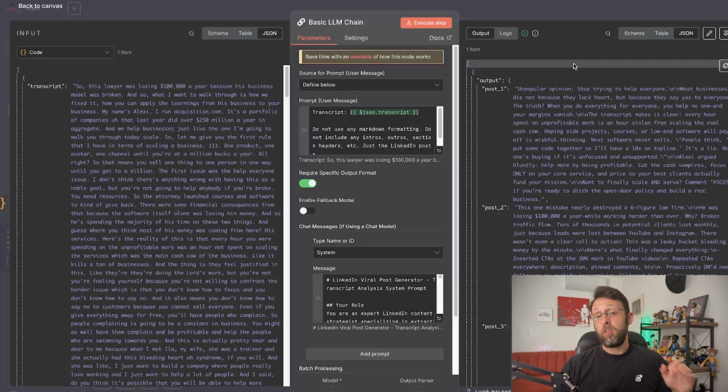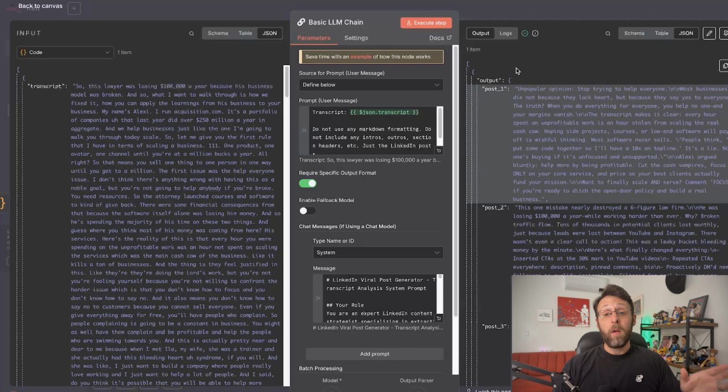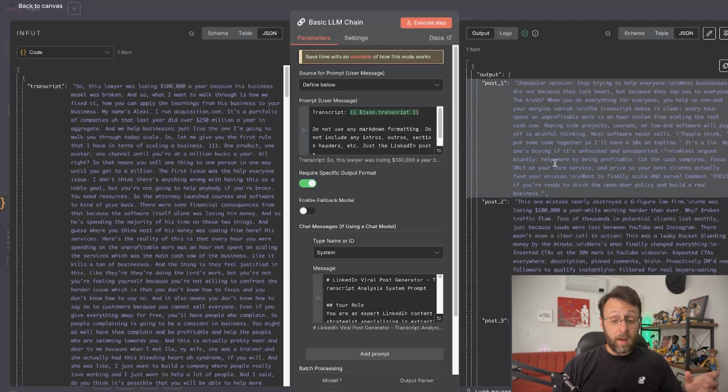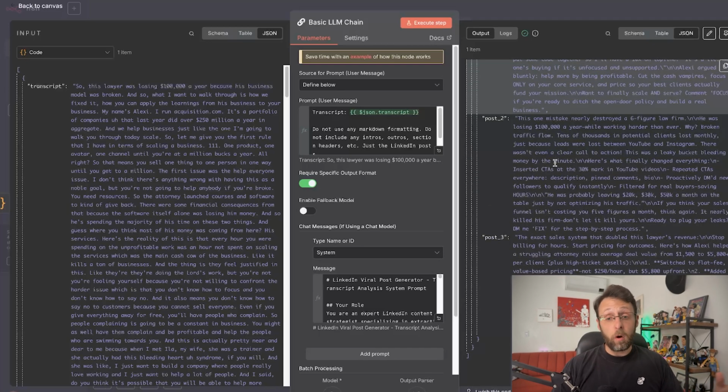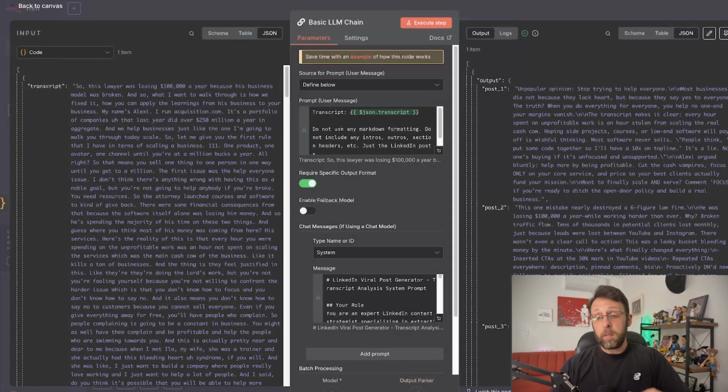ChatGPT has a tendency to be really inconsistent in the formats that it outputs. Sometimes it'll nest it under something that says output. Sometimes this will say text. Sometimes it won't be there at all. And if you get a variance in the type of output or this output structure, your systems aren't going to work. They're going to break and you're going to be kicking yourself because you're not going to know why it's not working. And so I'm just going to go ahead and copy this.